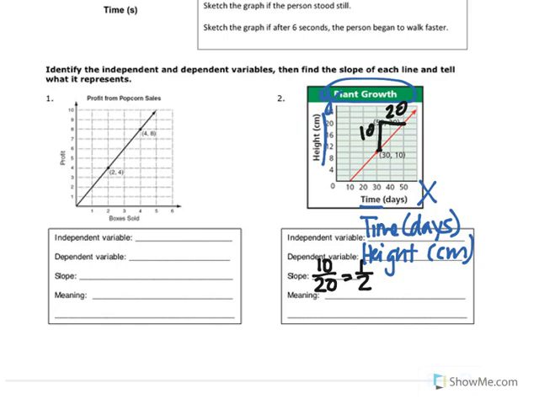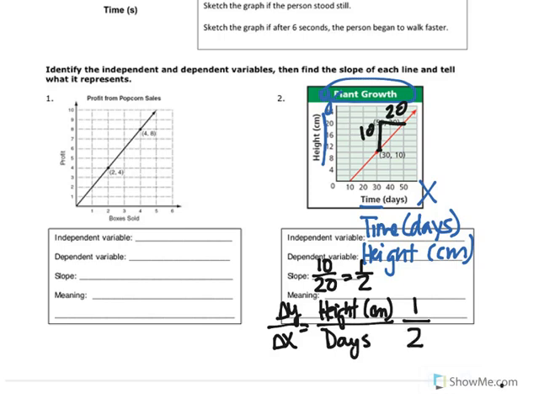Now let's figure out the meaning. Remember how to do the meaning? Change in y over change in x. Let's use the words: height in centimeters over time in days. So we have 1 over 2.